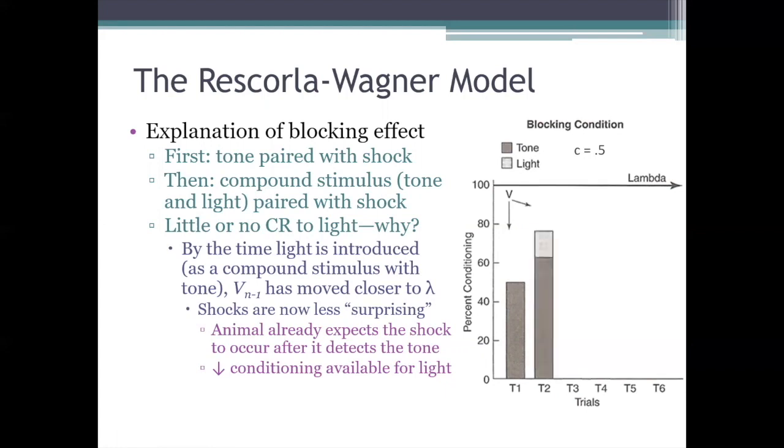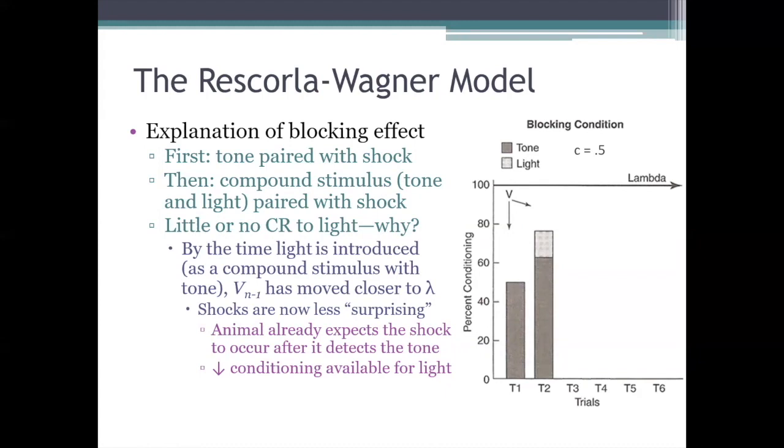Then, on trial number 2, we introduce the light. Now we're presenting the tone and the light together as a compound stimulus, and then we're following that compound stimulus with shock. However, this time, the shock is not as surprising for the animal.